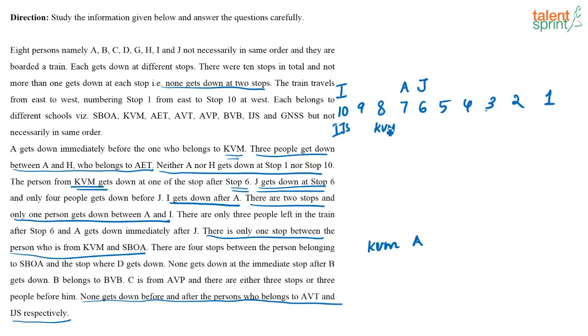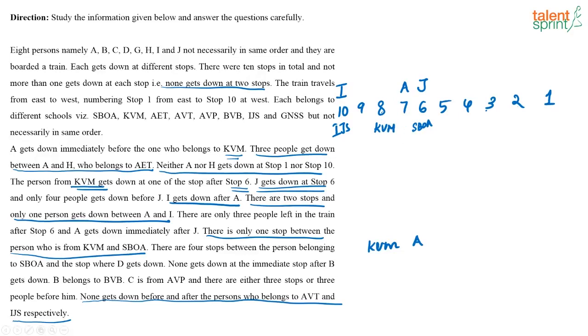Now, I know this is KVM. See, they have also given that there is only one stop between the person who is from KVM and SBOA. So, which is SBOA? This is going to be SBOA. There is only one stop between KVM and SBOA. So, this is also fixed.